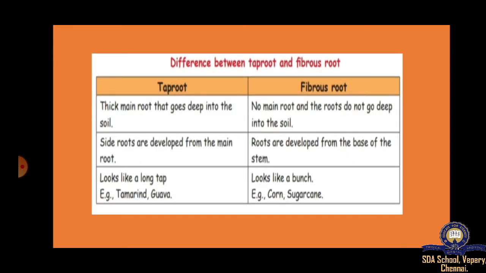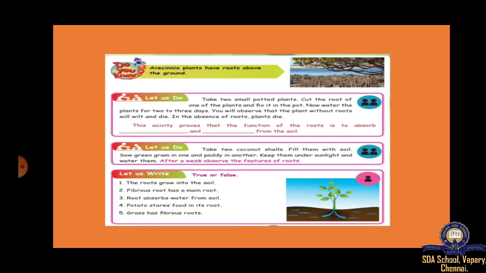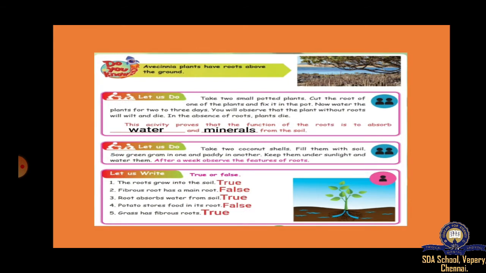Next, the difference between taproot and fibrous root we have seen already, and then I have given this as an assignment. The answers: roots absorb water and minerals from the soil. True or false: the roots grow into the soil. True. Fibrous root has a main root? No, false. Root absorbs water from soil. True. Potato stores food in its root? No, potato stores food in its stem, so it is not root. False. Grass has fibrous root. Yes, grass is fibrous. True.